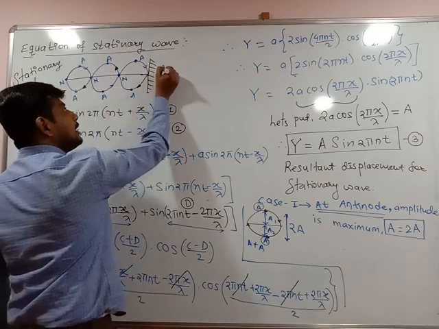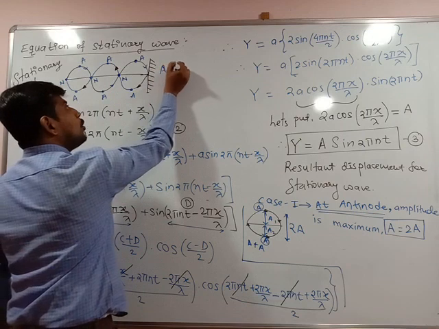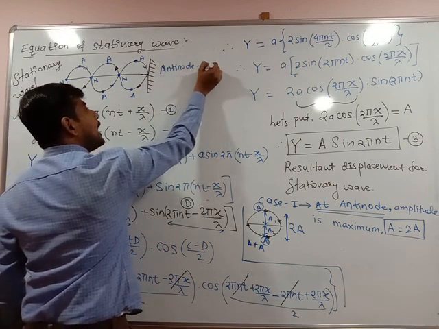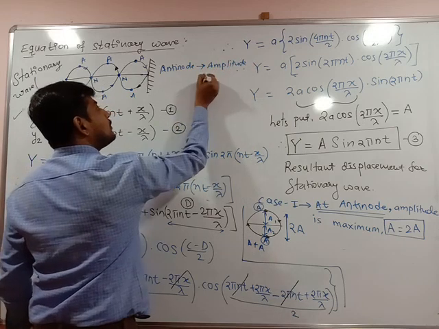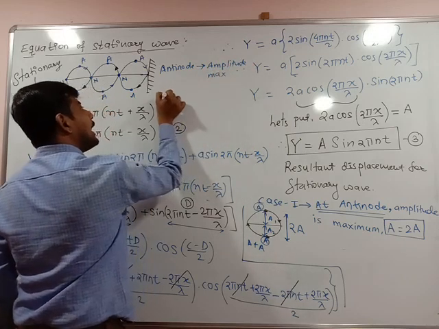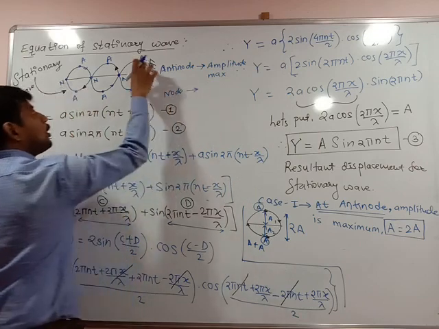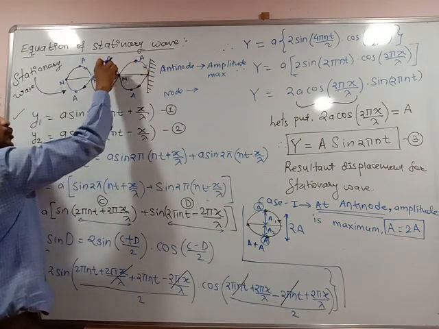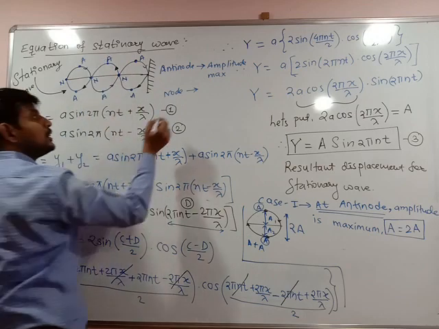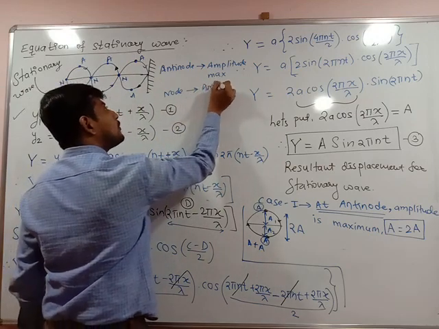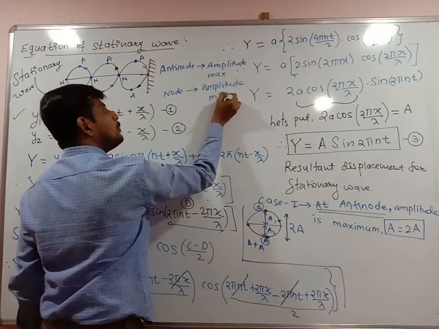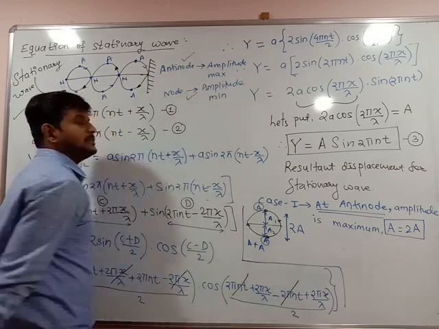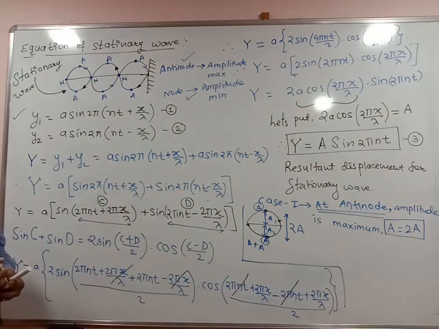Therefore note that at antinode amplitude is maximum, and at node all particles are crowded together, meaning no vibration, no displacement, no amplitude. At node amplitude is zero or minimum. Okay, amplitude minimum. So you must remember these two points: at antinode amplitude is always maximum and at node amplitude is always minimum.